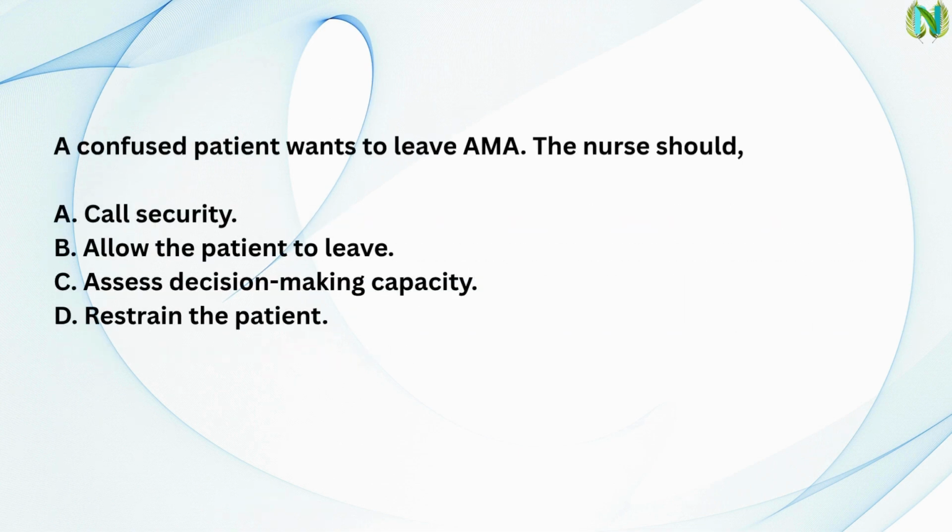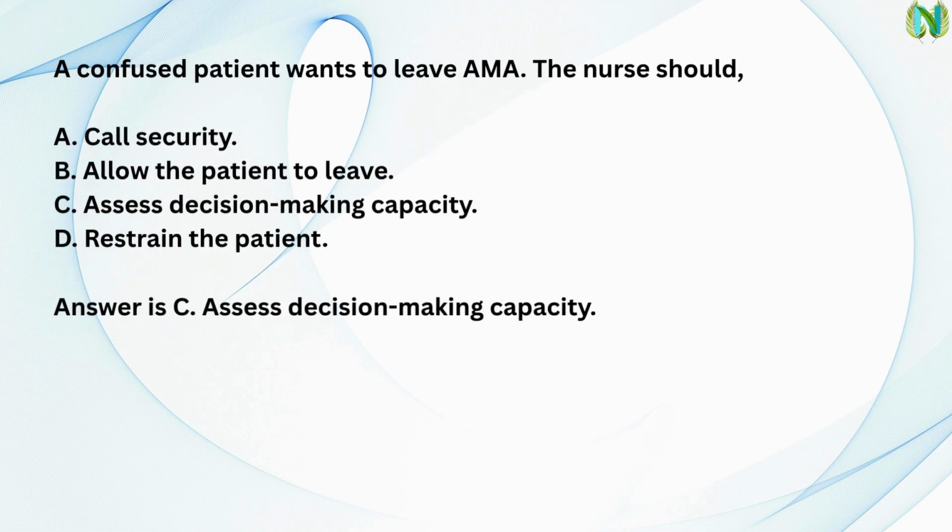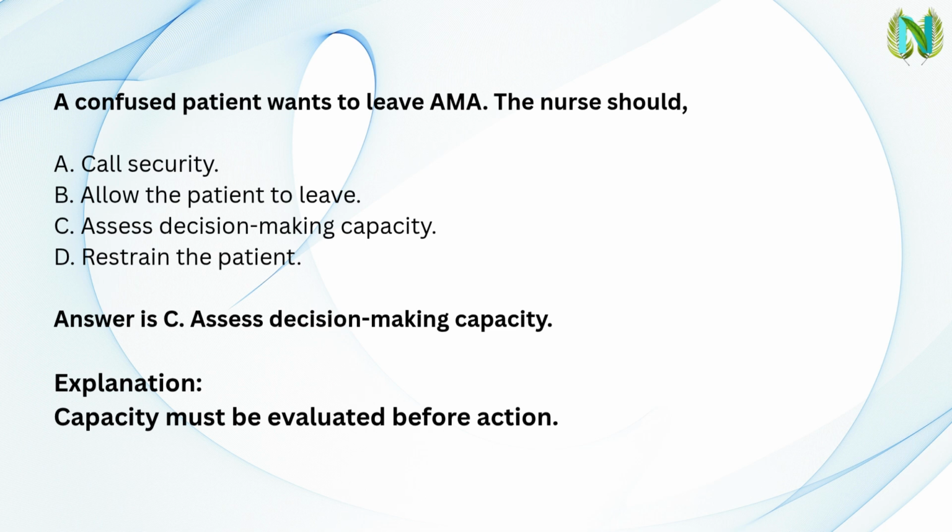Next question. A confused patient wants to leave AMA. The nurse should A. Call security. B. Allow the patient to leave. C. Assess decision-making capacity. D. Restrain the patient. Answer is C. Assess decision-making capacity. Explanation. Capacity must be evaluated before action.